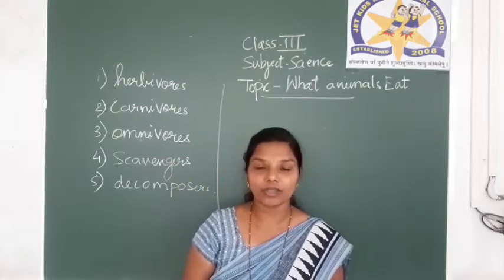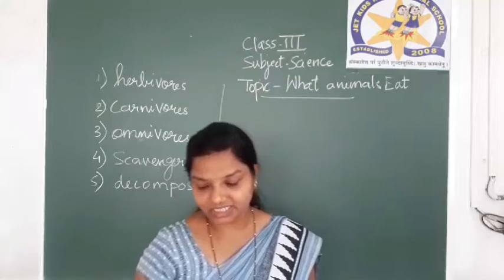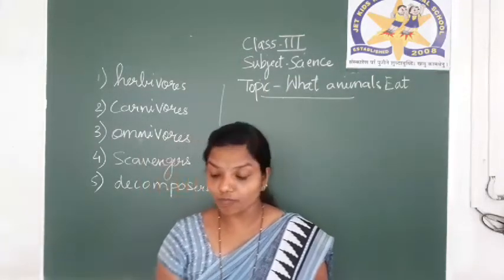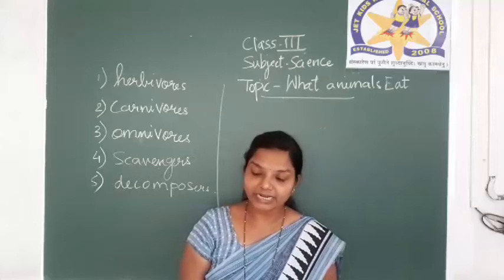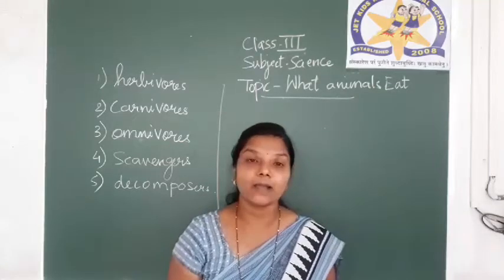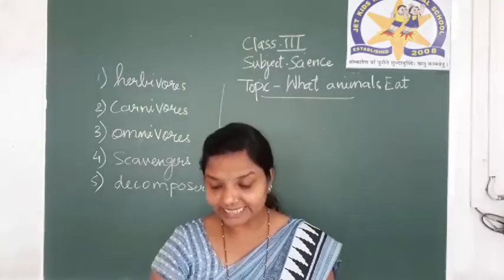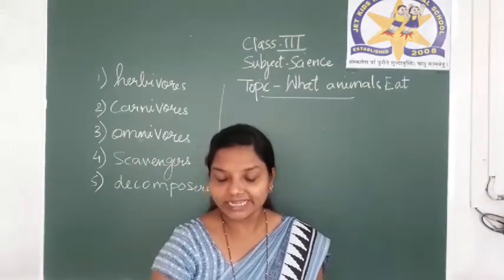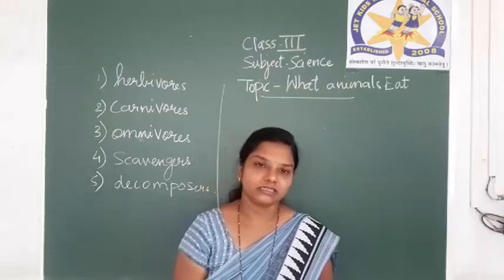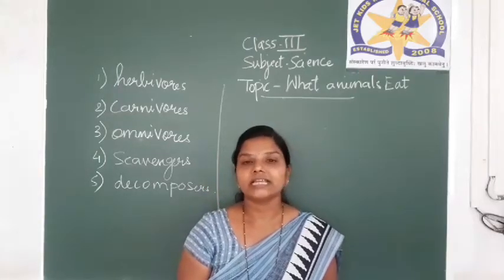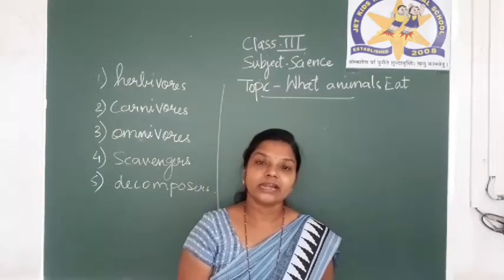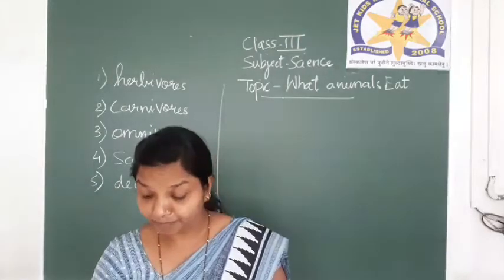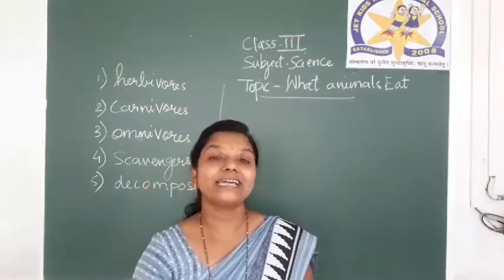The second one is gnawing the food. Animals such as squirrel, rabbit, rat have a pair of long, sharp front teeth in the lower and upper jaws. These teeth help them to gnaw seeds, fruits, grains and nuts. Which animals gnaw the food? Rabbit, squirrel, rat. They gnaw the seeds. They gnaw the fruits and grains.